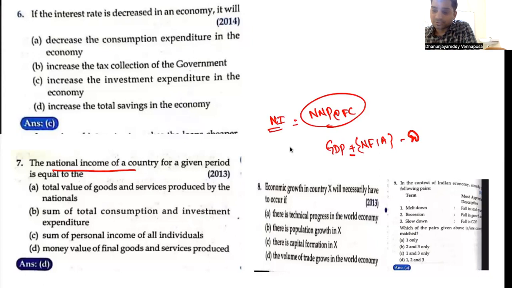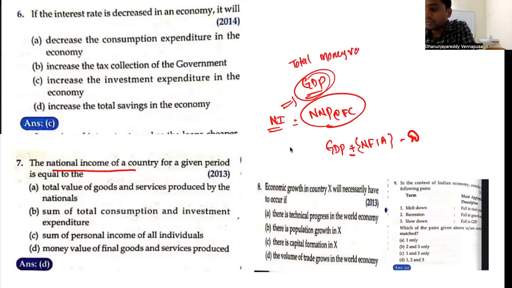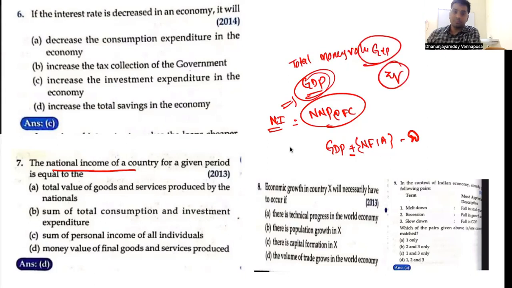Now look at the options. Normally this is the one. Otherwise, if there is no option of NNP, directly go national income is equal to GDP. What is GDP? GDP is nothing but total money value of goods and services produced within the domestic territory of a country over a given period of time. That is the thing. Look, total value of goods and services produced by the nationals. This is what they have given.